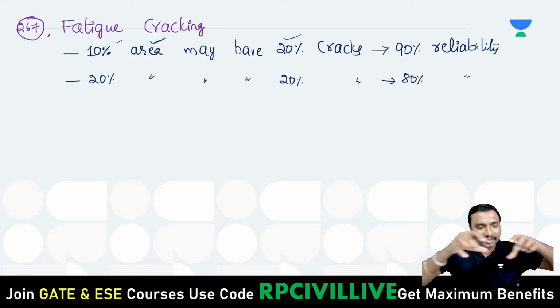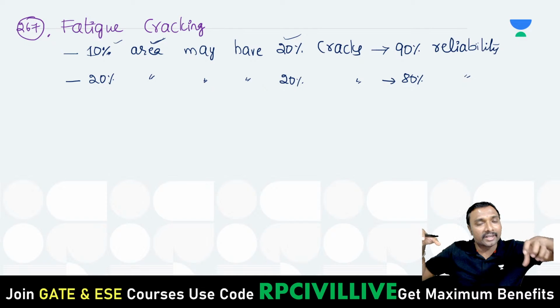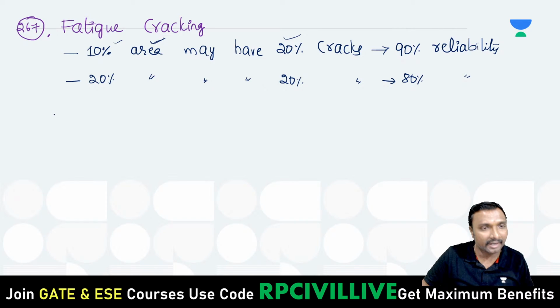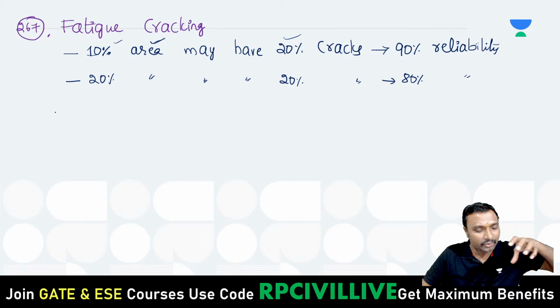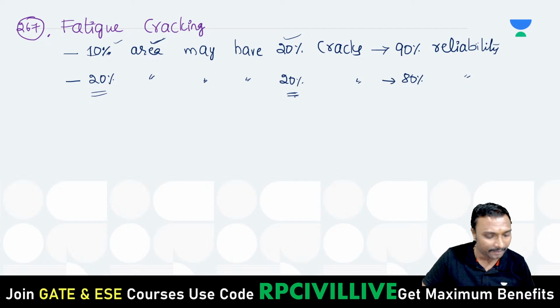Next, out of this 1000 square meter, just for an example, say 200 square meter is considered. In this 200 square meter area, 20% of 200 means 40 square meter area. If that is subjected to cracking, then you can say it is subjected to failure, 80% reliability, yes?